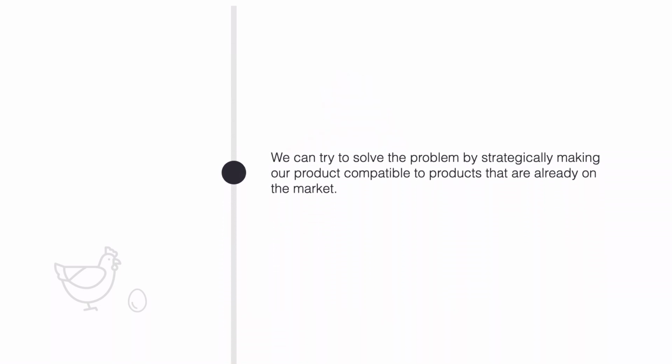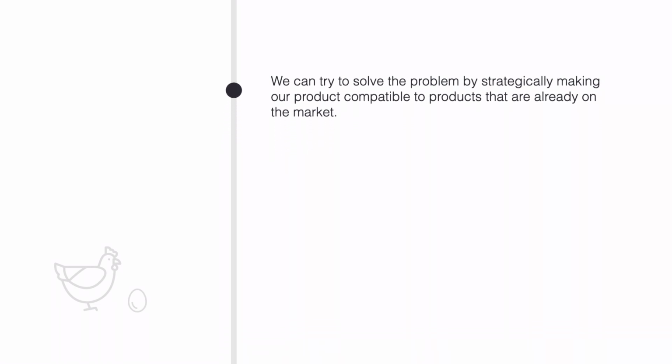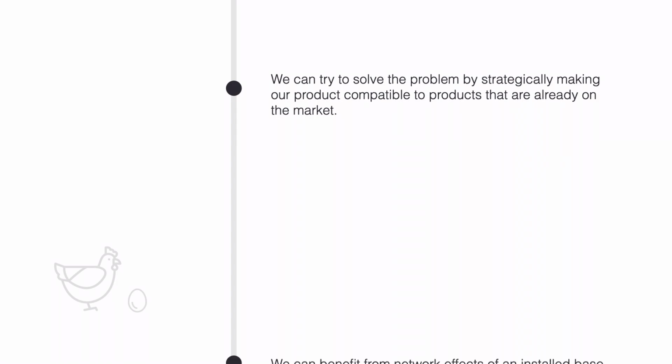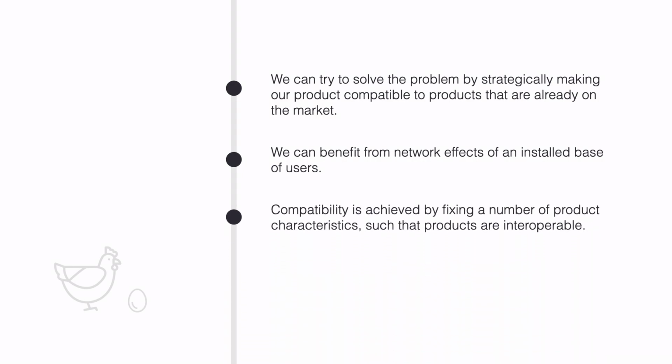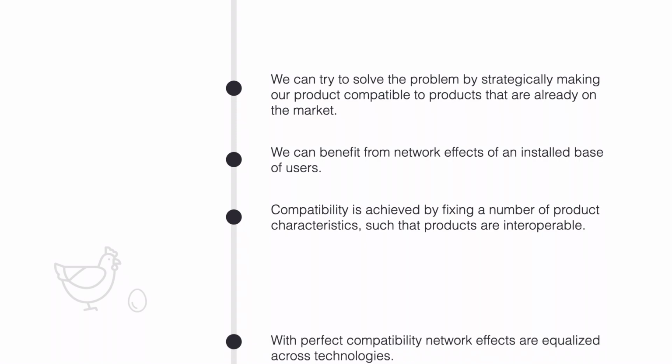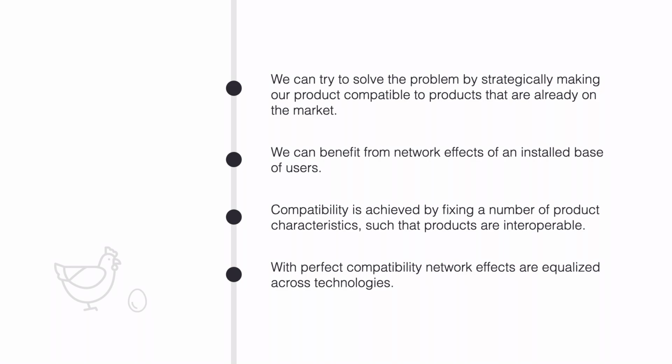We can try to solve the chicken and egg problem by strategically making our product compatible to products that are already on the market. In this way, we can benefit from network effects of an installed base of users. Compatibility is achieved by fixing a number of product characteristics such that products are interoperable. With perfect compatibility, network effects are equalized across technologies since users of all networks can make use of the other networks.